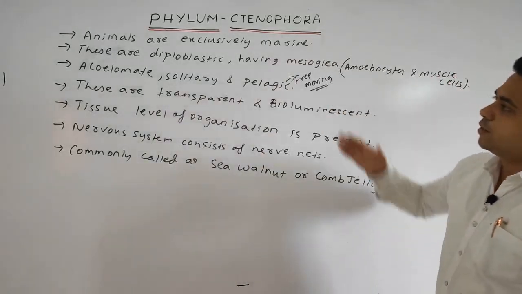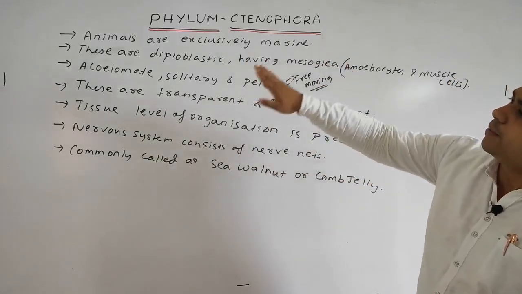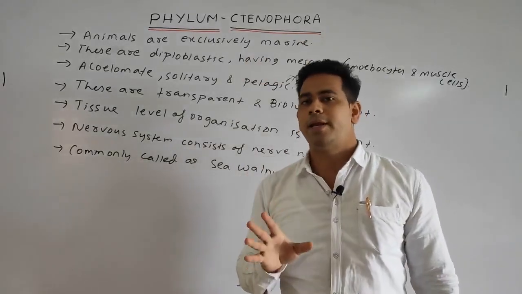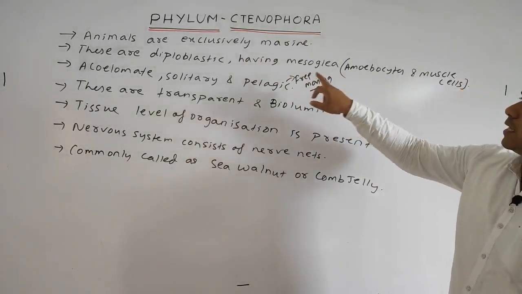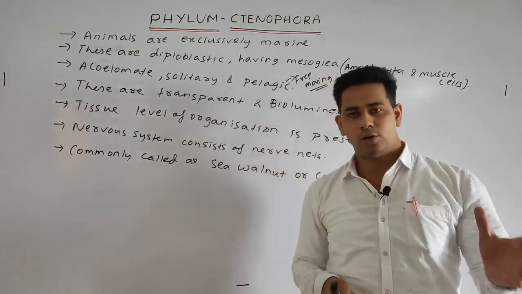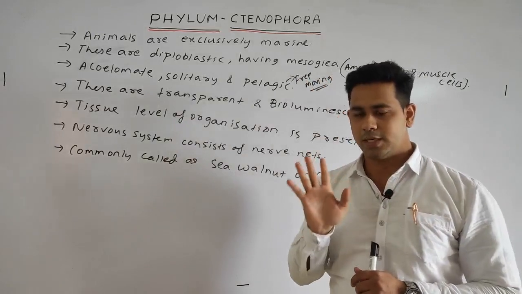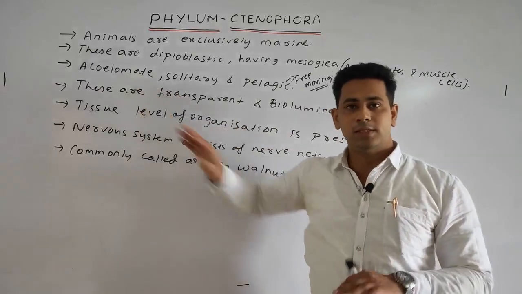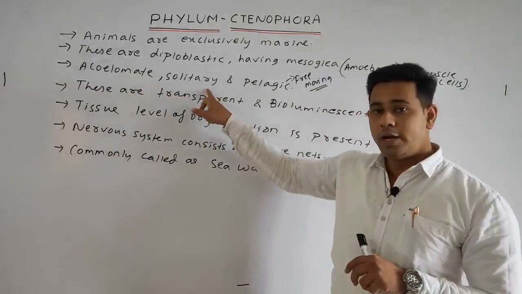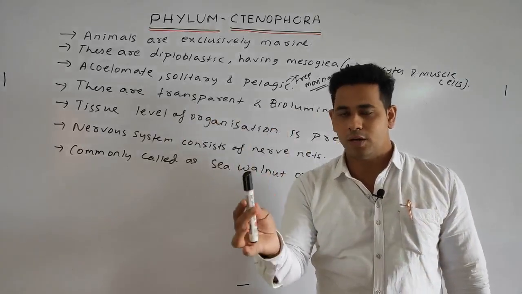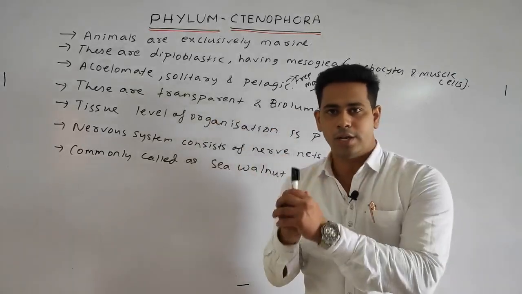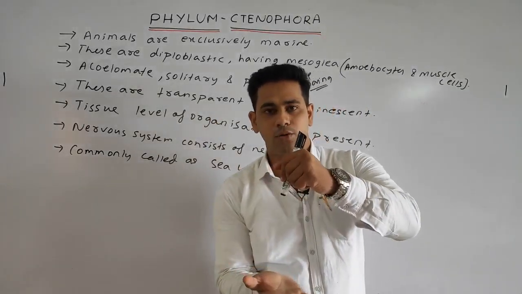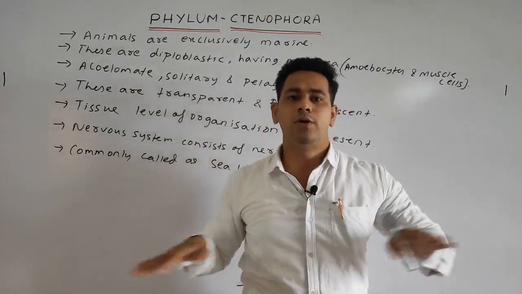Okay. So students, we will repeat all the points. The animals are exclusively marine. First point: these reside exclusively in marine water or ocean water. These are diploblastic having mesoglea, meaning they have the ectoderm and the endoderm, and the mesoglea is present, which has various types of cells such as amoebocytes and muscle cells. Next, acoelomate means coelom is completely absent. Solitary means it remains single, it does not remain in a colony or group. Next, pelagic means these are not sedentary or fixed to the substratum. These are freely moving organisms.